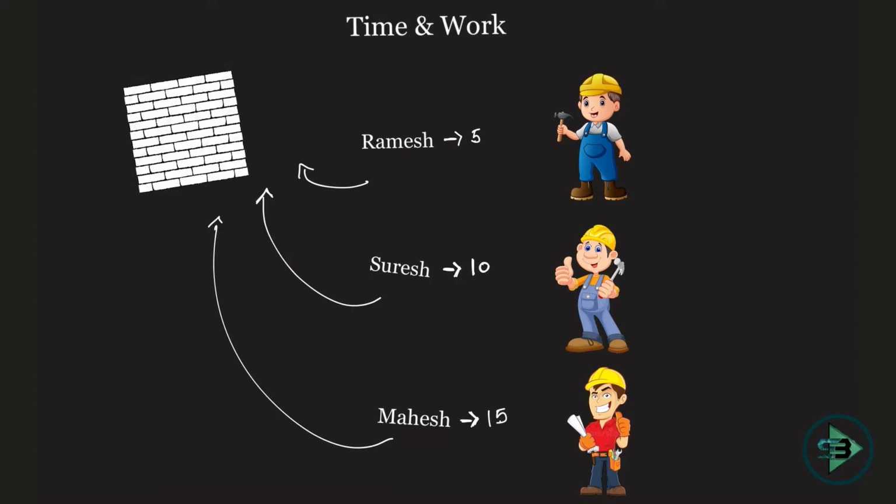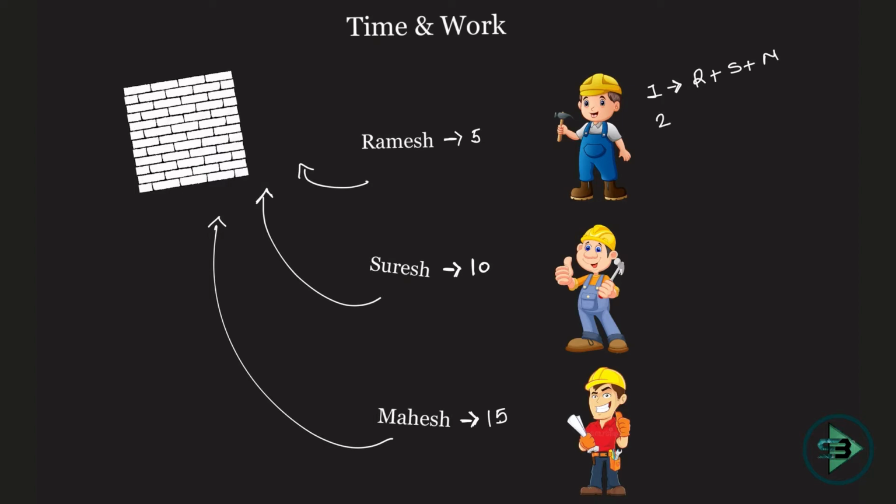Okay, now I am saying that Ramesh alone, Suresh alone, Mahesh alone could do a piece of work, say making this wall, in 5, 10 and 15 days respectively. But now all of them work together. You will say, I know the answer, I'll use the bricks or reciprocal method. But now the condition is only on the first day all of them work together, that is Ramesh, Suresh and Mahesh. Now what happens after that?